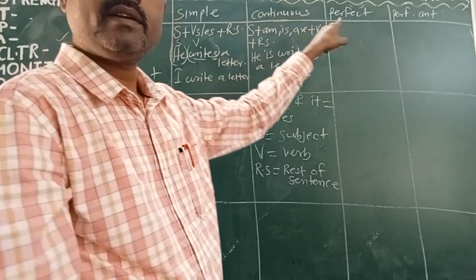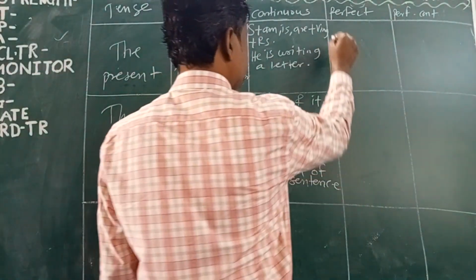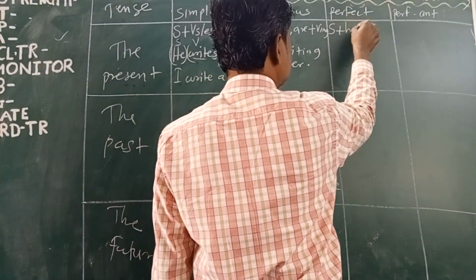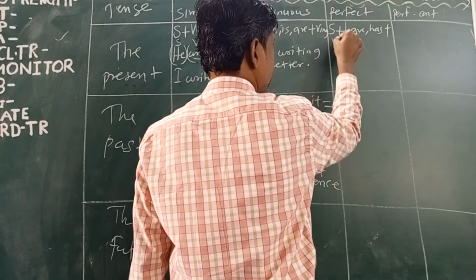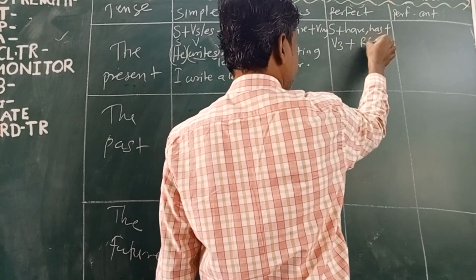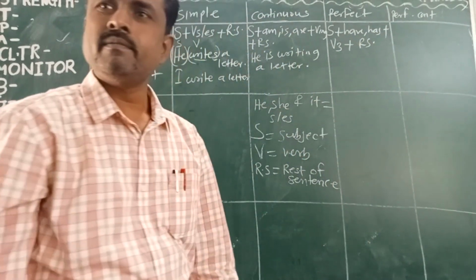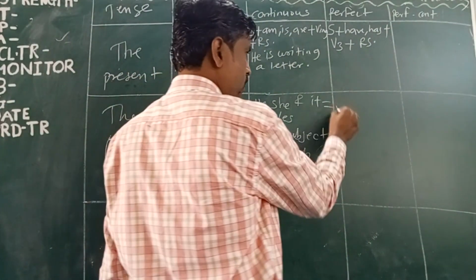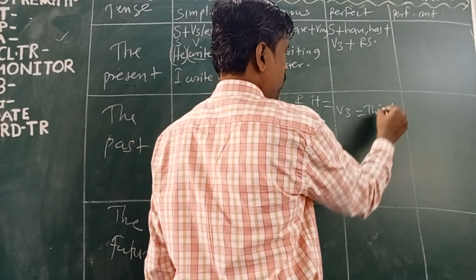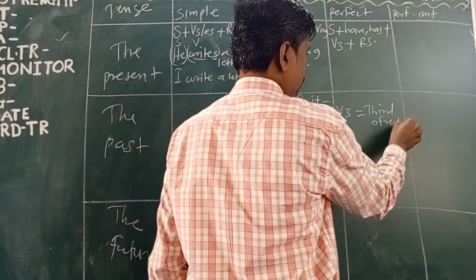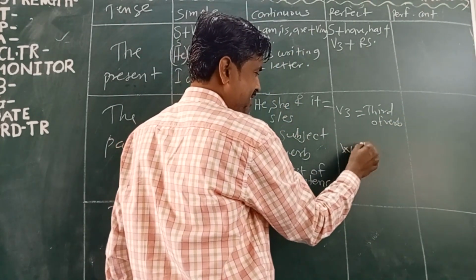Now, present perfect tense. Subject plus have, has plus P3 plus rest of the sentence. P3 means what? Third form of the verb. P3 means third form of the word. For example, write.